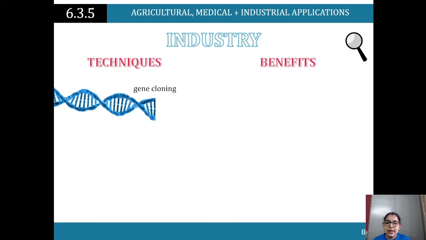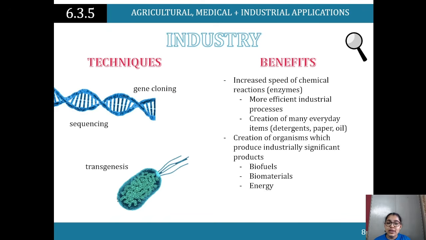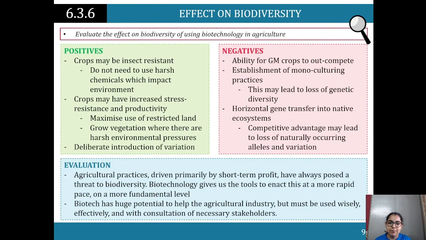Industry, gene cloning, sequencing, transgenesis. What are the benefits? There's increased speed of chemical reaction, enzymes, creation of organisms which produce industrially significant products, biofuels, biomaterials, energy, etc. So what are the effects on biodiversity? Positives: crops are insect resistant, they don't use harsh chemicals. Negatives, like we discussed earlier, ability for GM crops to outcompete our natural crops.